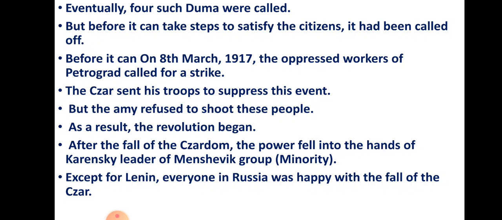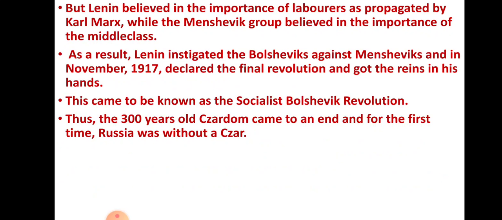There was a person whose name was Lenin. He was the only one not happy with the fall of the Tsar. Everybody else was happy because the Tsar was harassing everybody. He was not doing anything good for the people, and that's why everybody in Russia was happy except Lenin. Everybody thought that now our good days are coming.